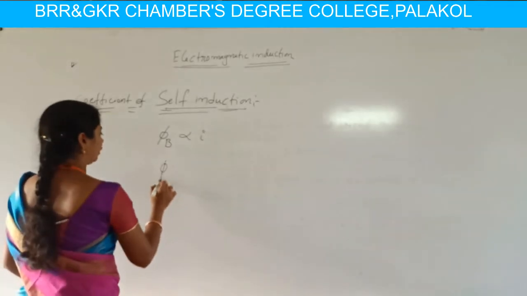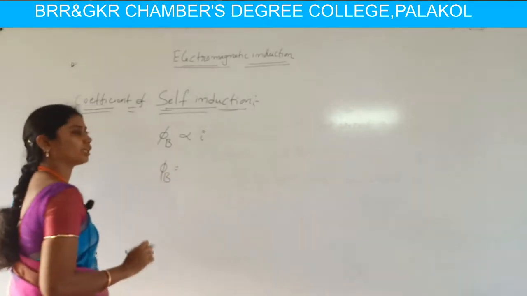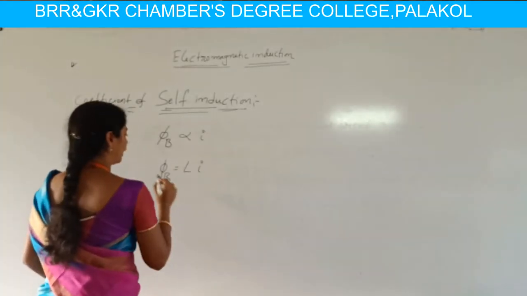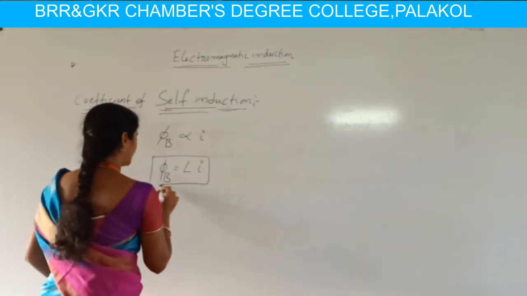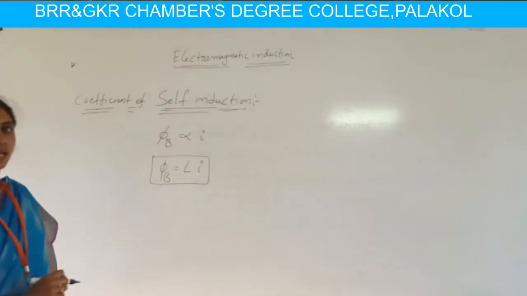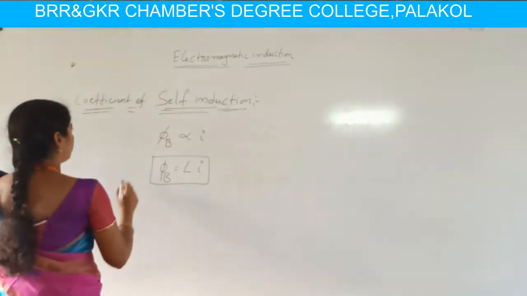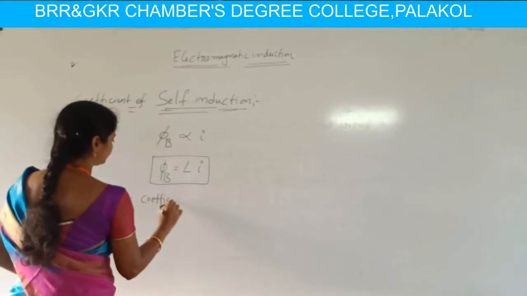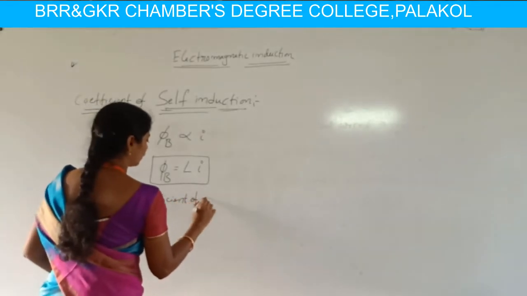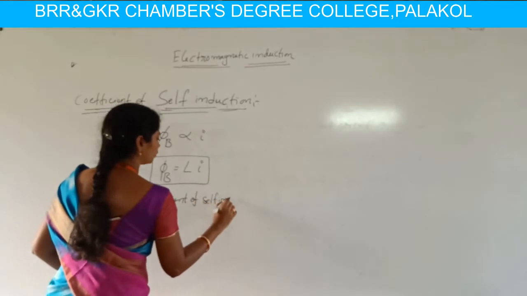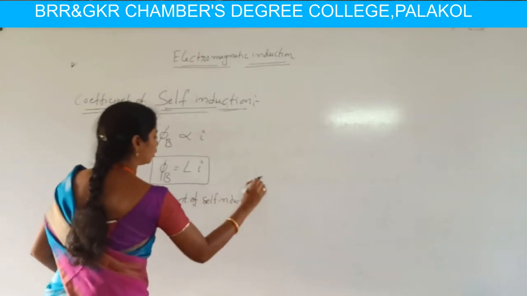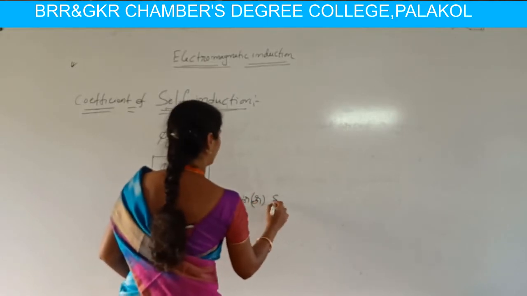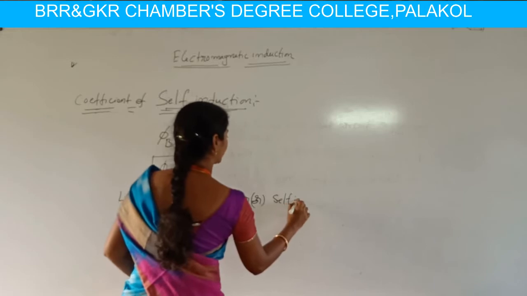So phi B is directly proportional to I. This proportionality is replaced by a constant, so we can write phi B equals L into I, where L is said to be the coefficient of self-induction, or self-inductance.